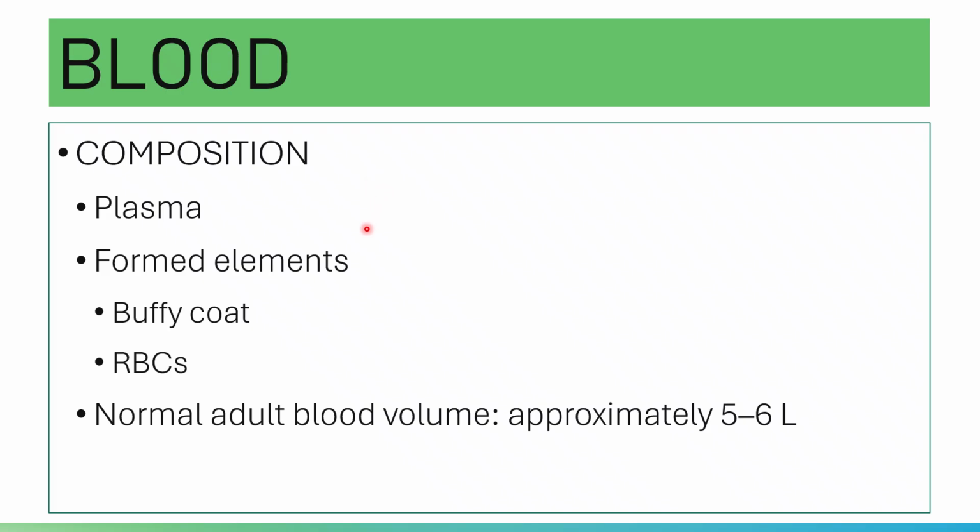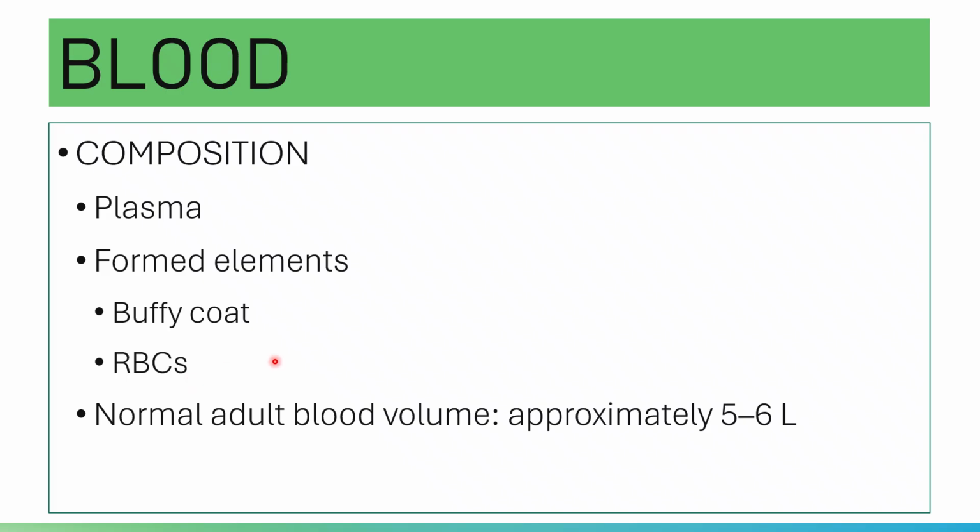And for the formed elements, you have the red cells and the buffy coat. The red cells account for 45%, and the buffy coat is less than 1%. The red cells are also termed the hematocrit.